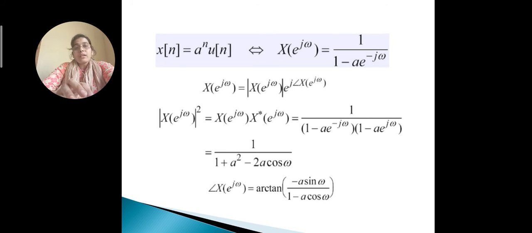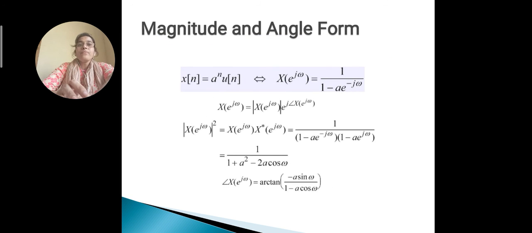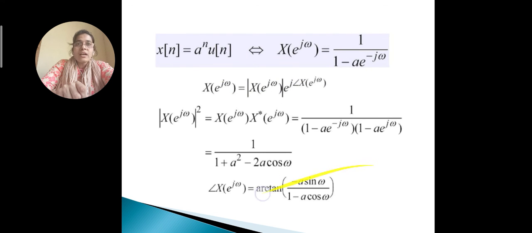After finding the magnitude of the signal, we find the phase of the signal, that is angle of X of e to the power j omega, which is equal to tan inverse of the imaginary part over the real part. The imaginary part is the coefficient of j, that is minus a sin omega, and the real part is 1 minus a cos omega. Okay, this is the representation of magnitude and phase. This is the magnitude format and this is the phase format.